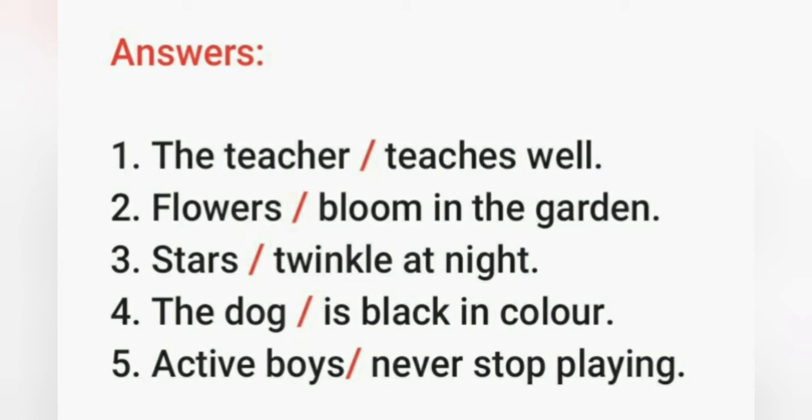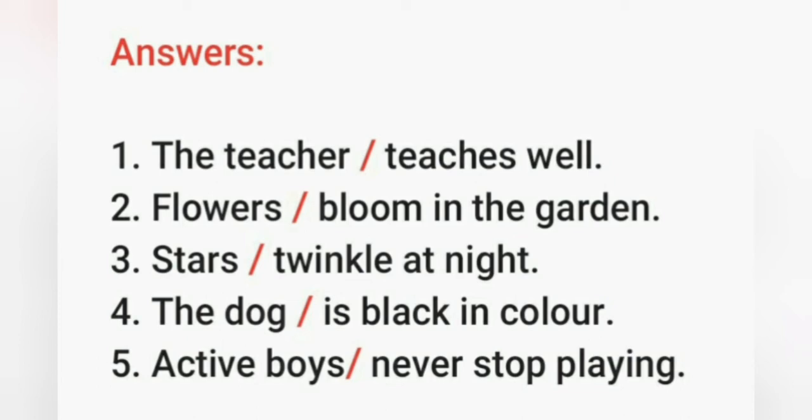Next, the dog is black in color. Here the subject is the dog and is black in color is predicate. Dog is subject because the sentence is about the dog. Is black in color is predicate because it tells us something about the subject, that is the dog, and it also carries the verb.